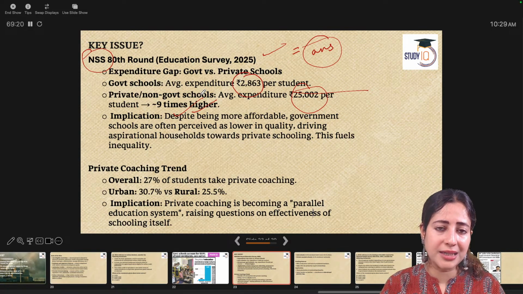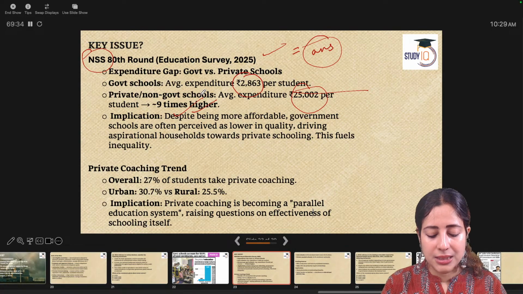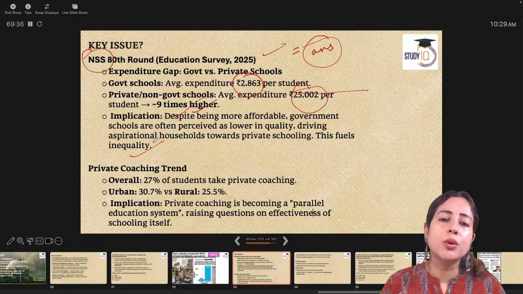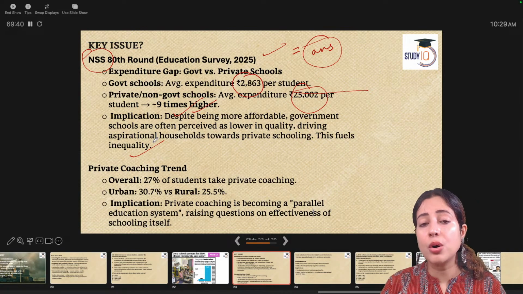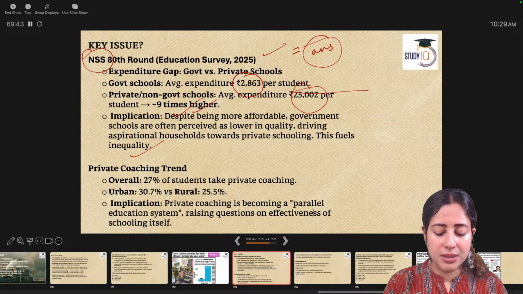Majority of people think that rather than sending their children to government school, they should keep their children out of school. No wonder child labor is quite high among the migrant labor population, especially for girls. This is creating social inequality. When education is unequal, employment will obviously be unequal.